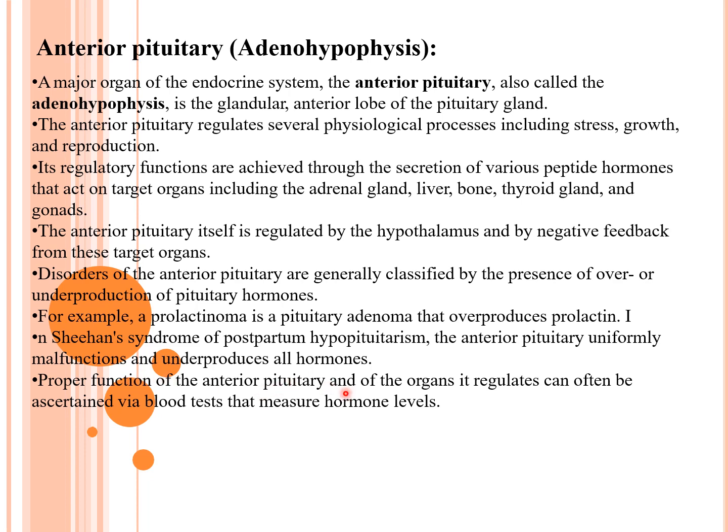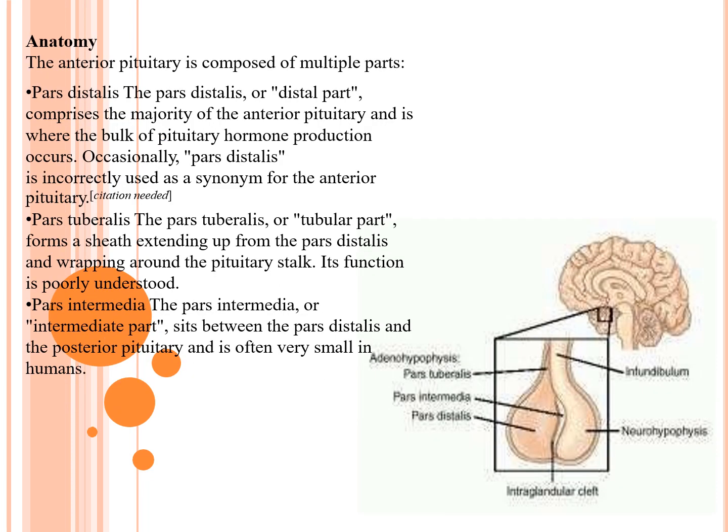Proper function of the anterior pituitary and the organs it regulates can often be ascertained via blood tests that measure hormonal levels. So for any discrepancy in the pituitary hormones, we can go for a blood test to check the levels of the hormones secreted from the anterior pituitary. The anterior pituitary is composed of multiple parts. The pars distalis, the distal part, we can make out here.